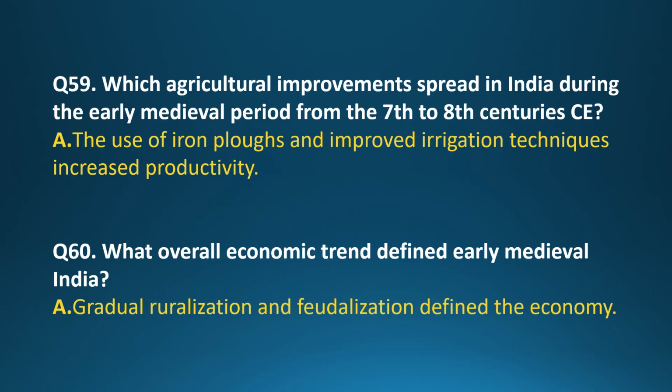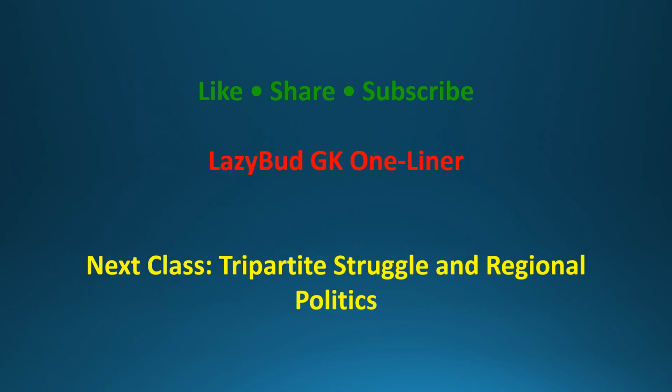Question 57. Which regions of India remained active in maritime trade during early medieval times? Answer. The western and southern coastal regions remained active. Question 58. What was the primary occupation of the population in early medieval India? Answer. Agriculture was the primary occupation. Question 59. Which agricultural improvements